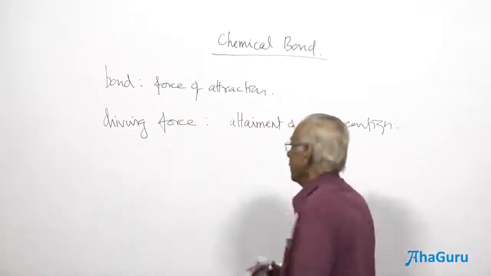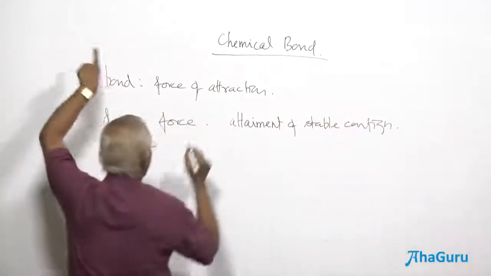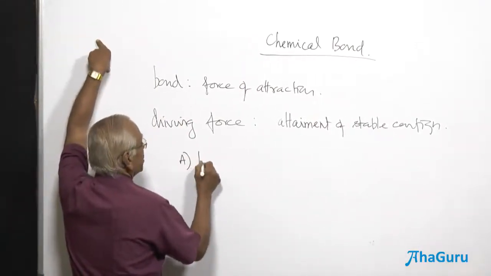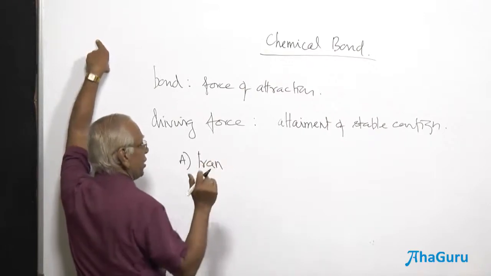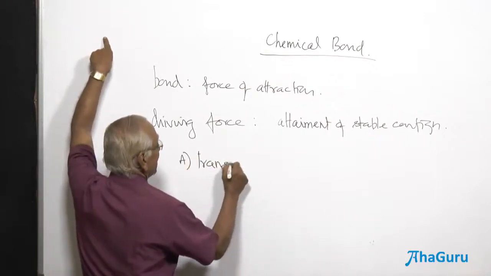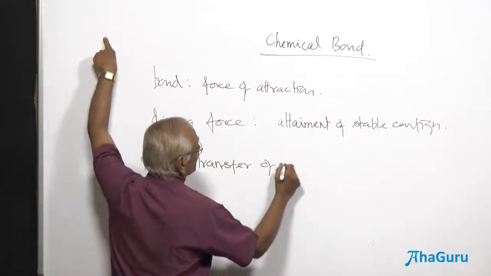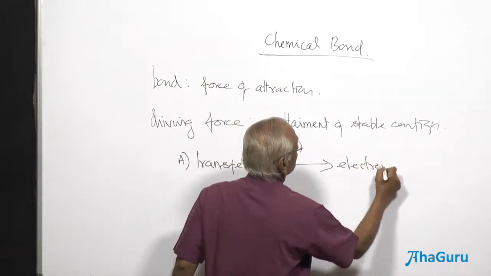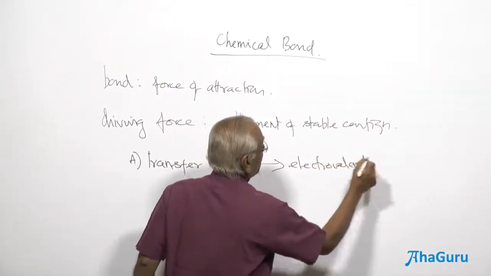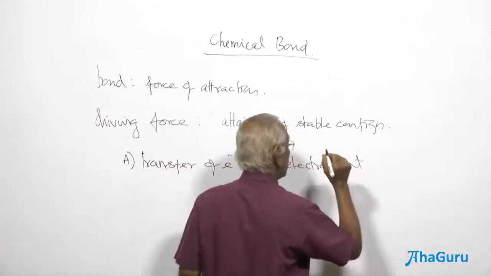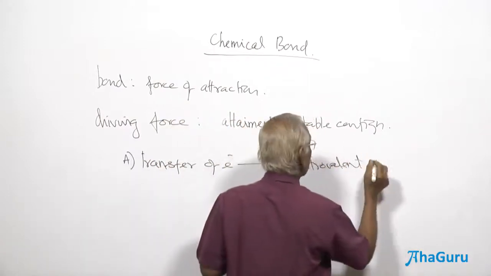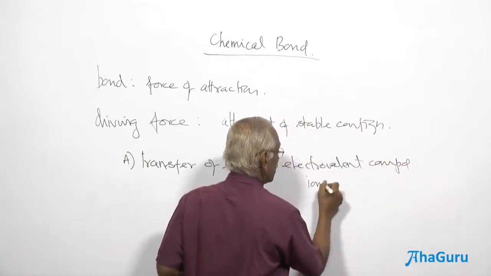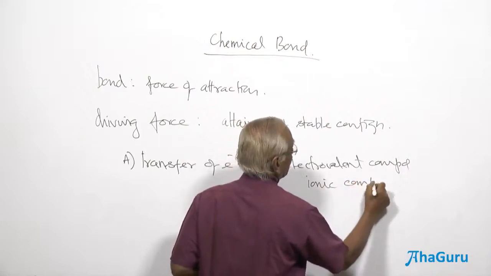Now the force of attraction between any two atoms can take place either by transfer of electron. For some more time, I shall repeat what you have already studied in 10th standard. Transfer of electron leading to the formation of electrovalent compound. They are also known as ionic compounds because of the existence of ions.